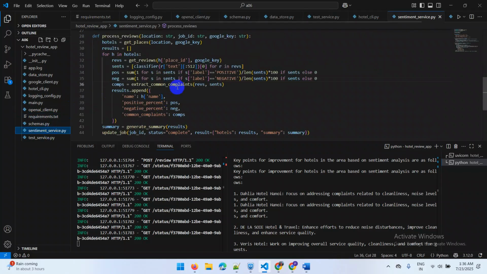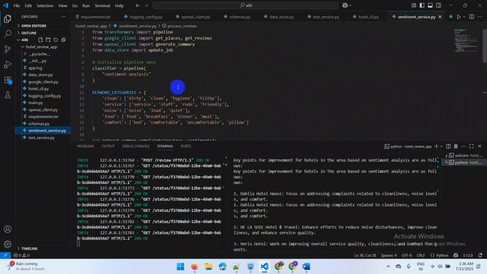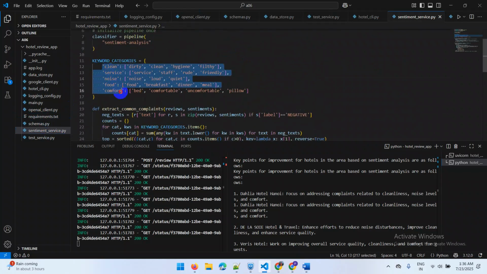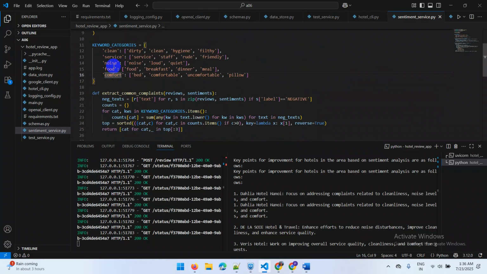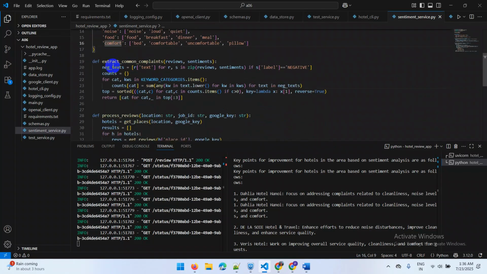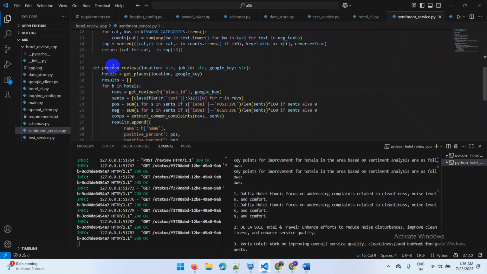Then we have the sentiment service, which gets the reviews and analyzes them through various attributes. Here I put it into 5 attributes: cleanliness, service, noise, food and comfort. If someone wants to extend it for more, they can also extend it that way. In these categories it will provide sentiment. So for this whole program it provides sentiment as a service that can be utilized.